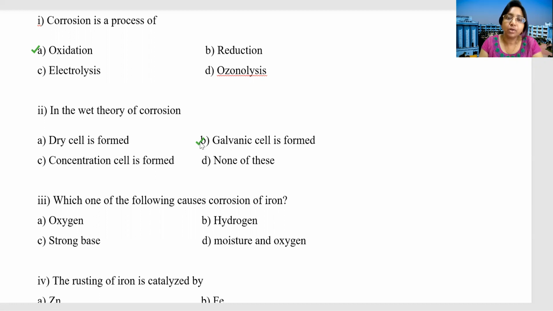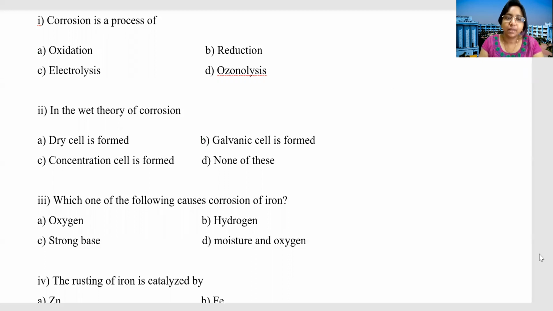Which of the following causes corrosion of iron: oxygen, hydrogen, strong base, or moisture and oxygen? Moisture and oxygen both are required. Water is required, oxygen is required, otherwise the rusting of iron is not possible.